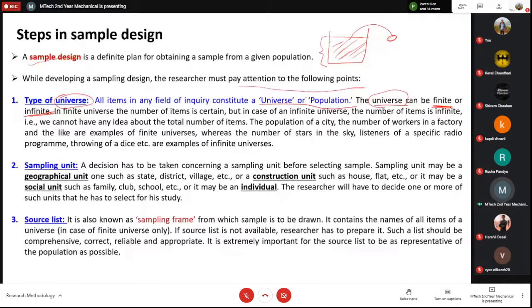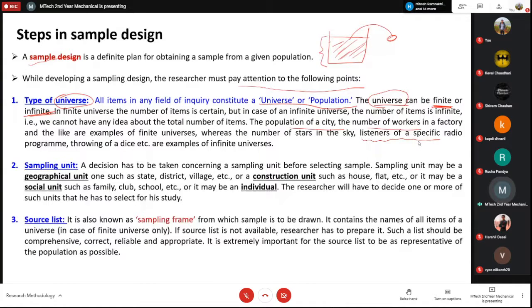So for the finite one, for example, if you have the population of a city or the number of workers in a factory or the number of employees in any organization, all these are finite examples. But if you want to see how many stars are there in the sky or how many planets are there in this universe, or something which you cannot actually count, for example, how many listeners are there of a specific radio program. Okay, some radio program is there and how many people are listening to it. It'll be difficult to say something exactly about this type of information, this type of data, right?